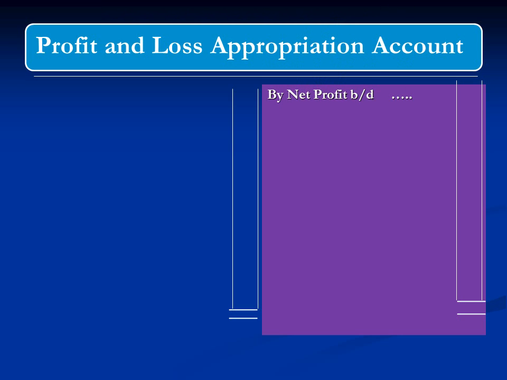First of all, the net profit as given in the question, which was calculated as per profit and loss account, is brought down on the credit side. And if interest is to be allowed on the loan given by partner, it is subtracted from net profit because interest on loan is a business expense.